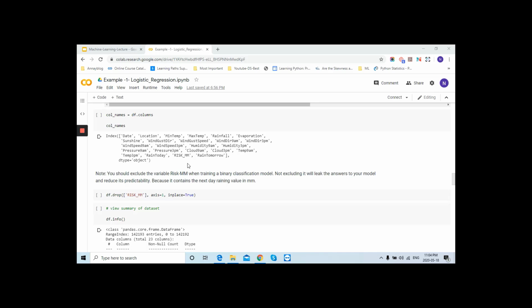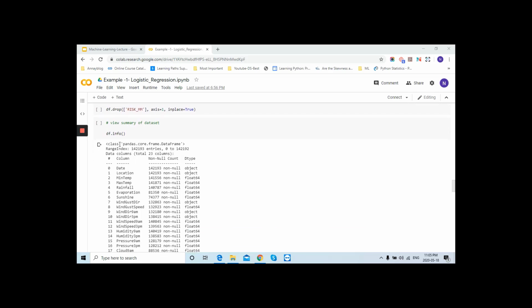So it's giving you the approximate value whether the rain will happen tomorrow or not. So I'm going to drop this feature because otherwise we cannot build a very good model. So we will exclude this. So now we will drop this one.